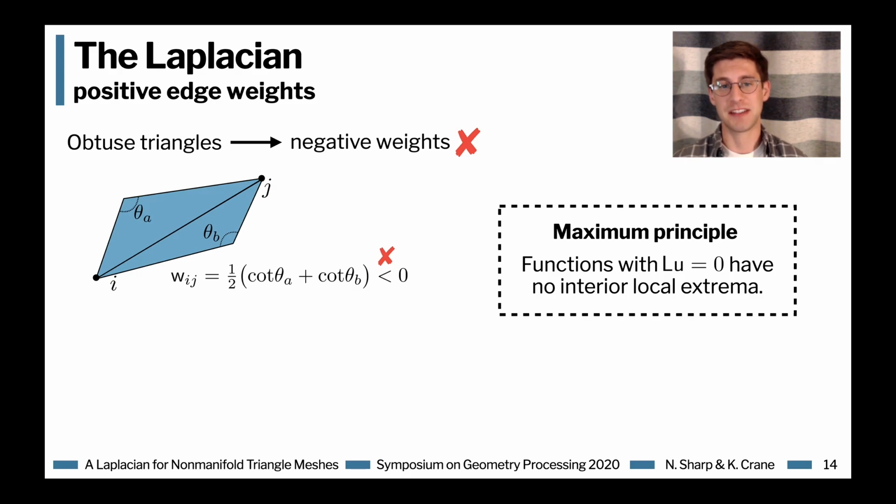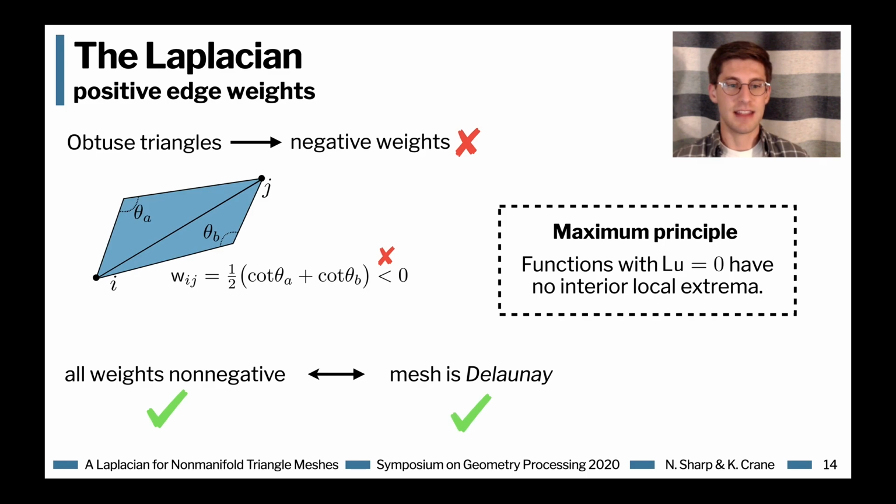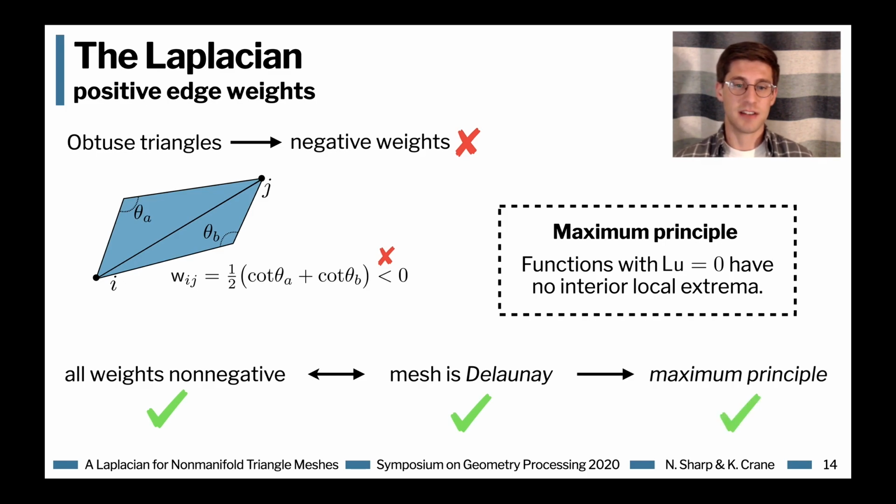The maximum principle says that functions which have Lu equals 0 have no interior local extrema, or basically that the value at any node is going to be a convex combination of the adjacent nodes. We really want our solutions to have this maximum principle. We really want positive edge weights. We'll say that if a mesh has all positive edge weights, or all non-negative weights at least, that it's Delaunay, and meshes which are Delaunay have this maximum principle.